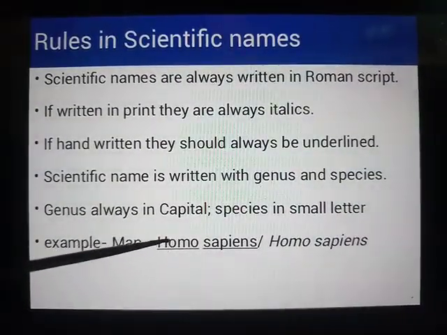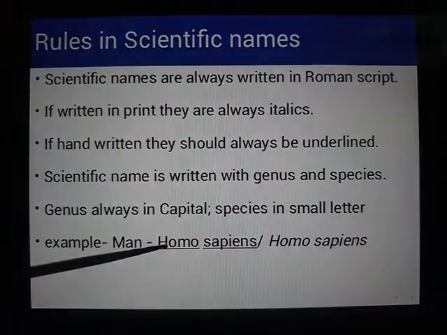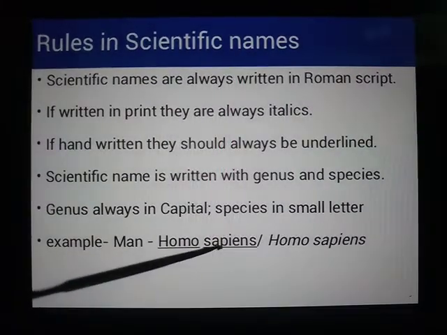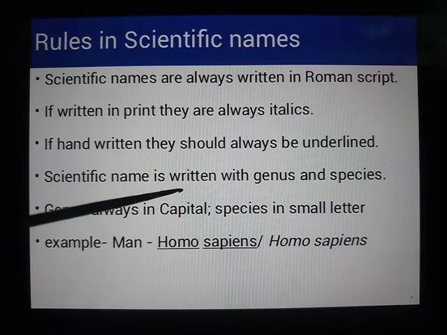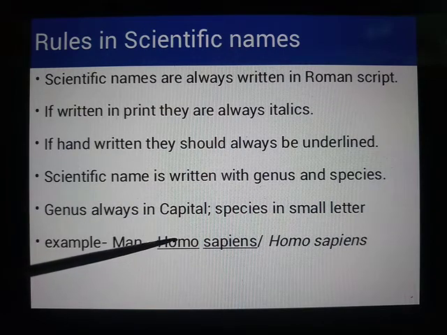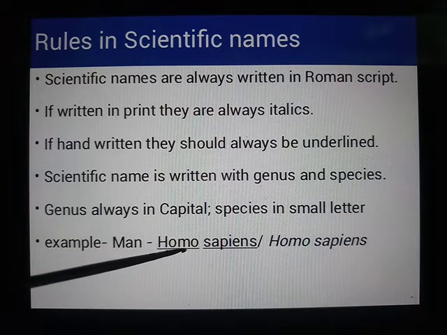It should be one line for genus and one line for species, underlined separately. Always see that you have the genus and species underlined separately, not with one line.